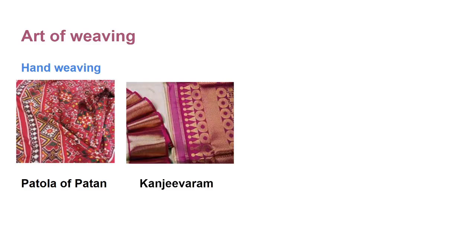So Kanjivaram gets its name from the village of its origin, that is Kanchipuram, which is located in Tamil Nadu. So the Kanjivaram fabric is considered to be one of the most durable and strong fabric. As the sari is made of 3 silk threads twisted together with the silver wire, it becomes more durable. And you will be surprised to know that Kanjivaram sari can be as heavy as 2 kilos.